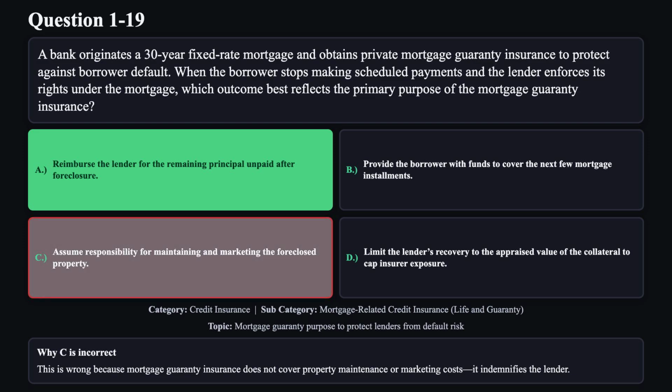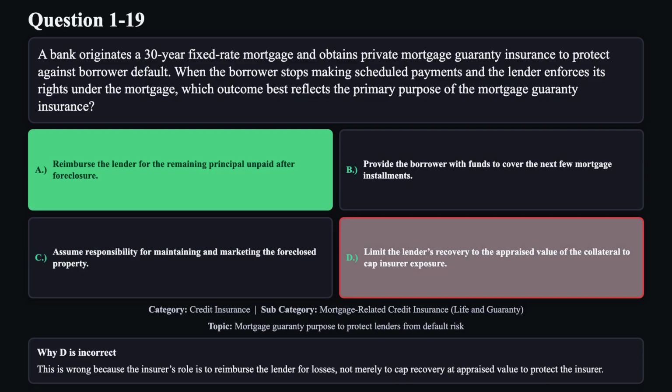Reason C is not correct. This is wrong because mortgage guarantee insurance does not cover property maintenance or marketing costs. It indemnifies the lender. Reason D is not correct. This is wrong because the insurer's role is to reimburse the lender for losses, not merely to cap recovery at appraised value to protect the insurer.